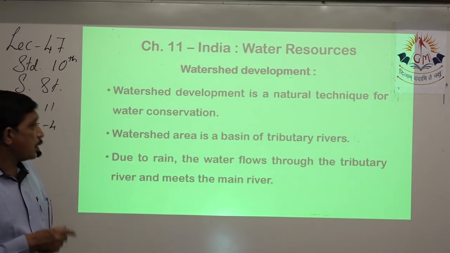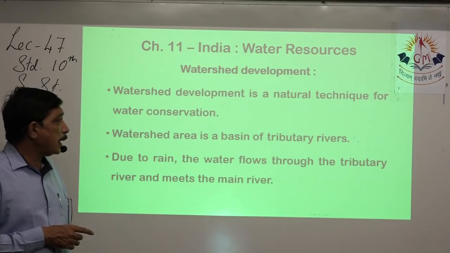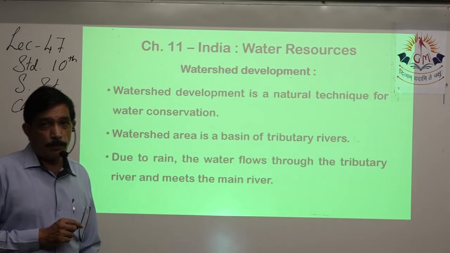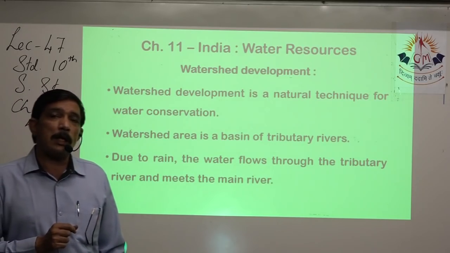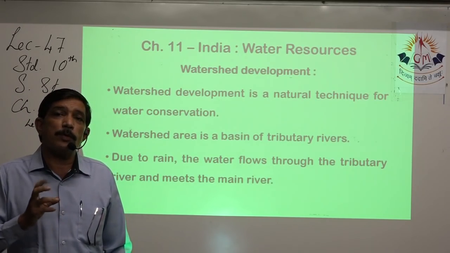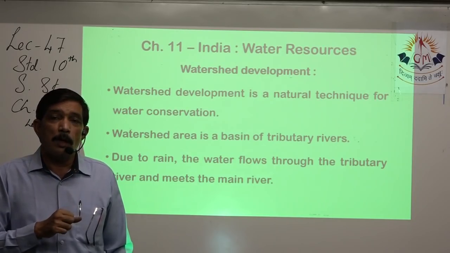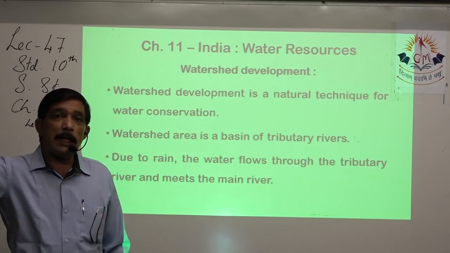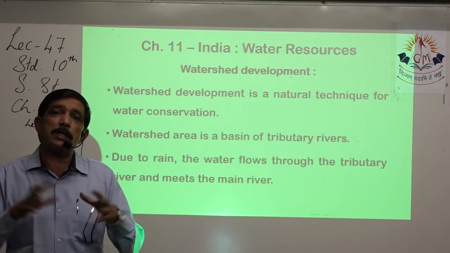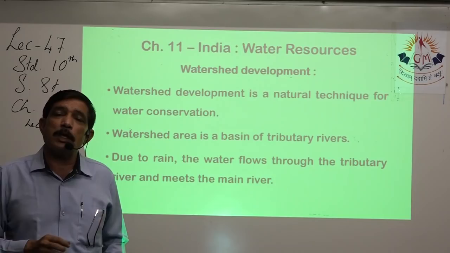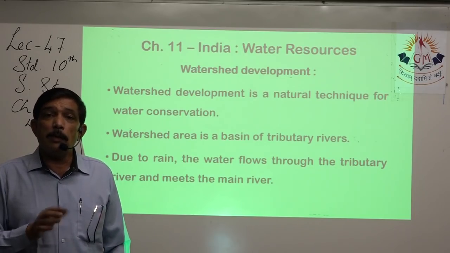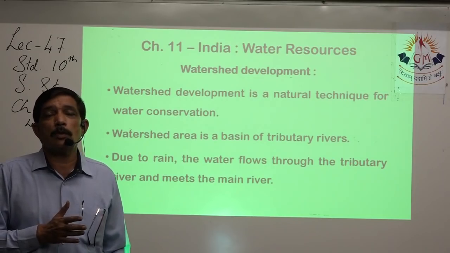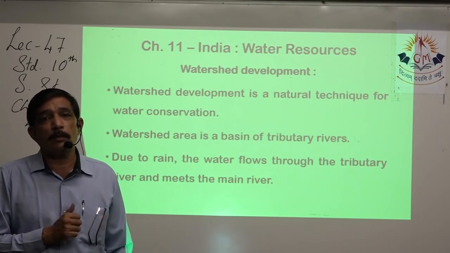Now, what is a watershed? A watershed area is a basin of tributary rivers, because tributary rivers are the main source of the huge volume of the main river. The main river keeps flowing over quite a length, and these tributaries keep dumping their water into the main river. So in the main river, the volume keeps increasing. The situation goes from bad to worse in the rainy season.